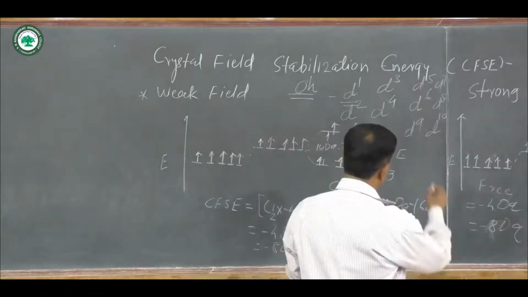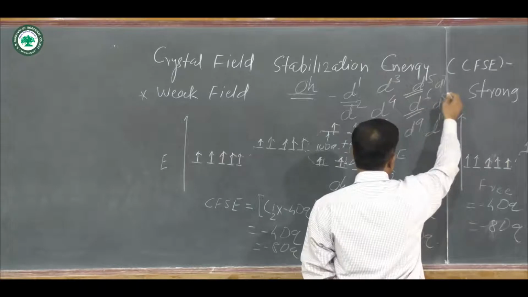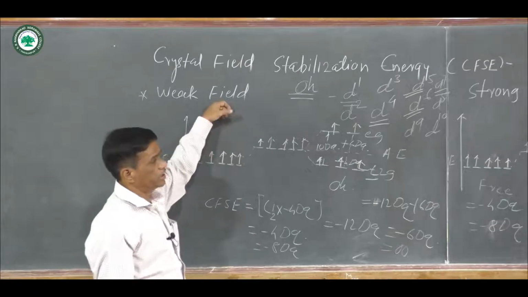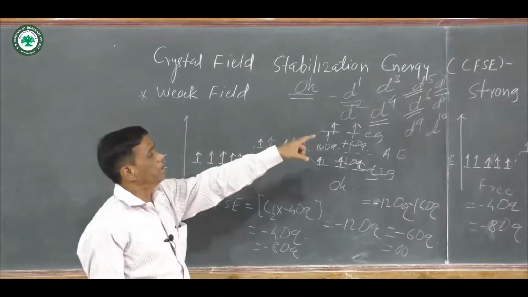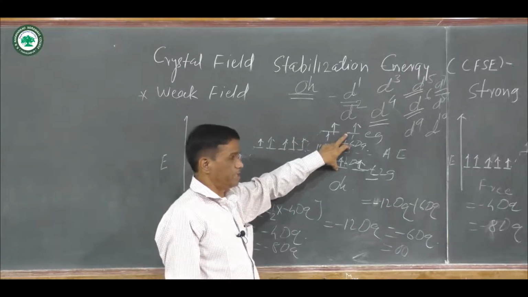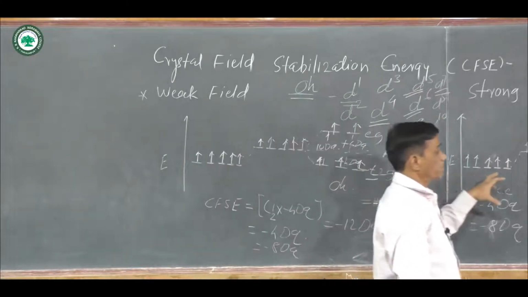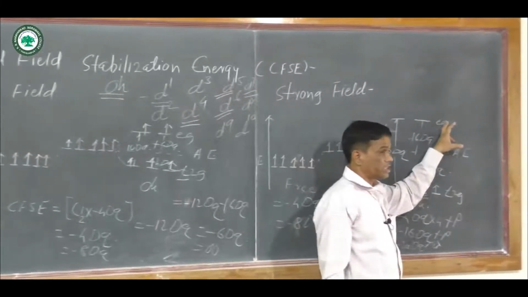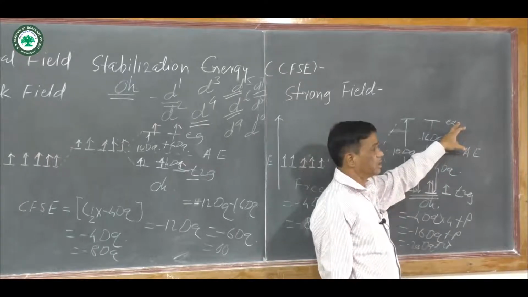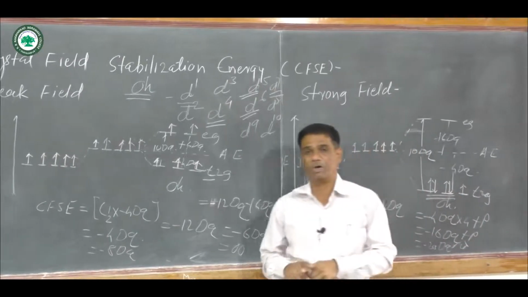But for the middle ones, d4, d5, d6 and d7 systems, here the crystal field stabilization energy for weak field is different than the strong field, and the reason is that in the weak field the splitting is less, which means the distance from t2g to eg is less, and in a strong field the t2g to eg distance is more, and promotion of electrons from the t2g orbital to the eg orbital requires large energy, and pairing starts here, and all that filling of